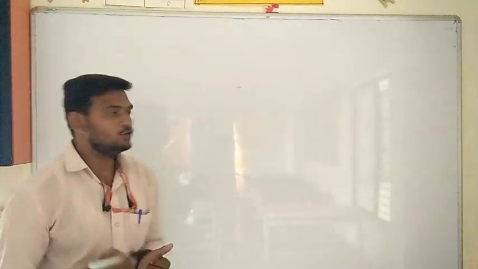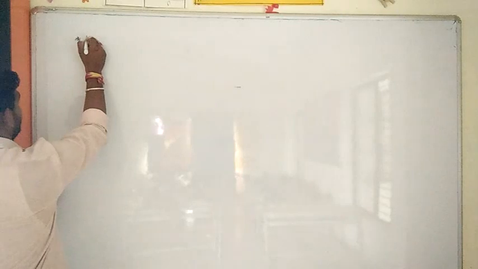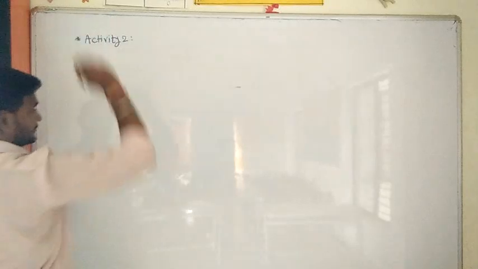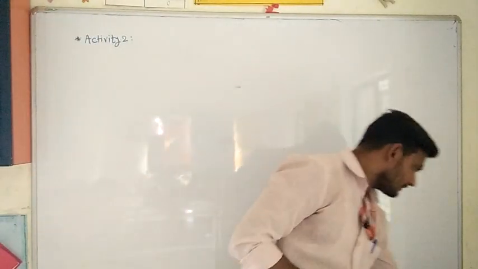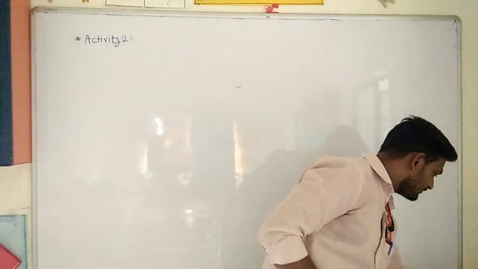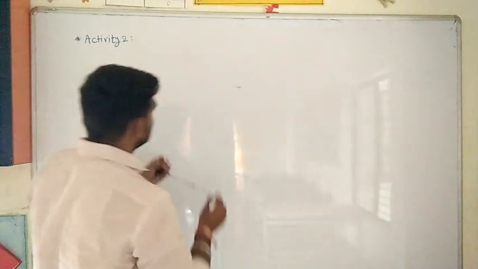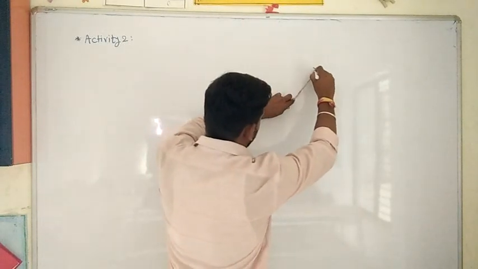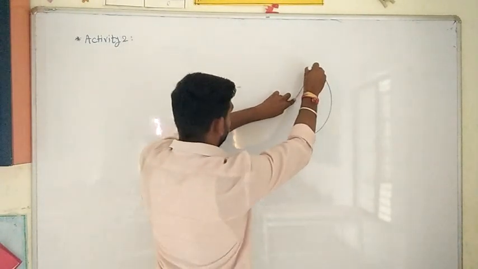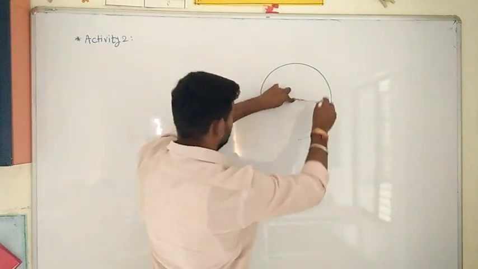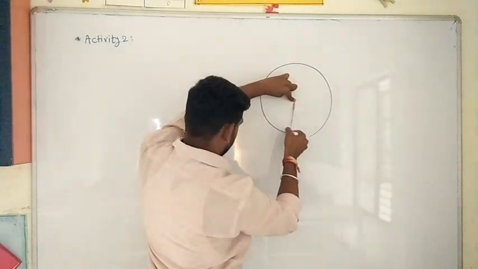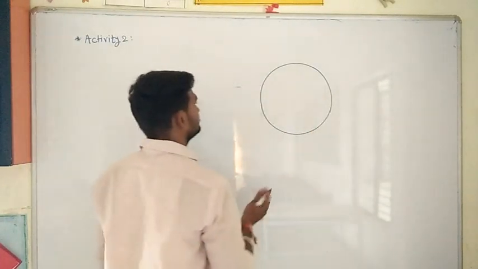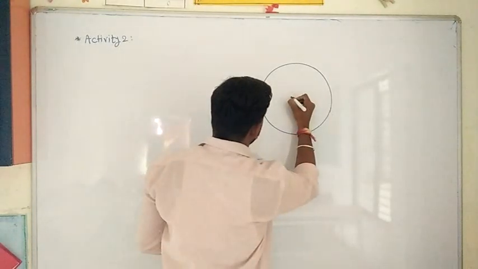Now we will see activity number 2. See here, activity number 2. What is activity number 2? Activity number 2 is to understand the concept of tangent only. I will draw the circle first. See here, I will draw the circle. Okay, this is a circle with a center O.